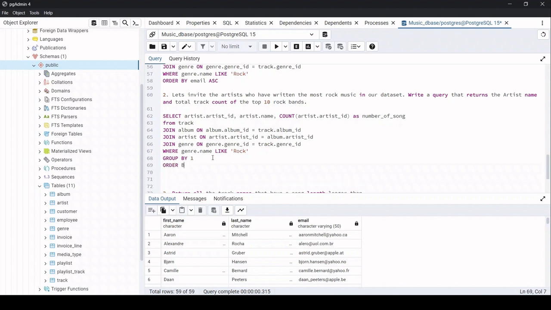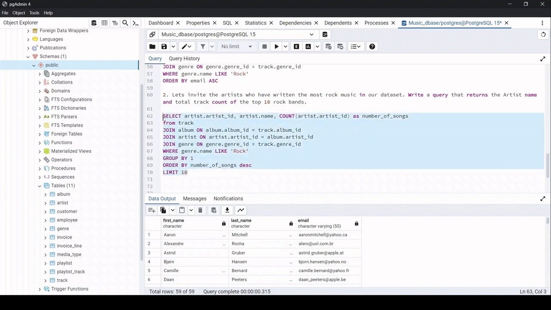Then I need to order this by the number of songs. I need to see the highest number of songs in descending order, okay? And what is the count that you need? We need the top 10, right? That clearly says that we need to use limit 10, okay?